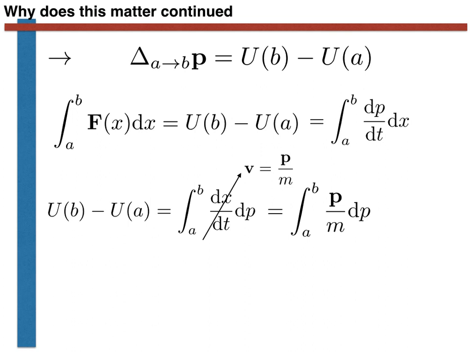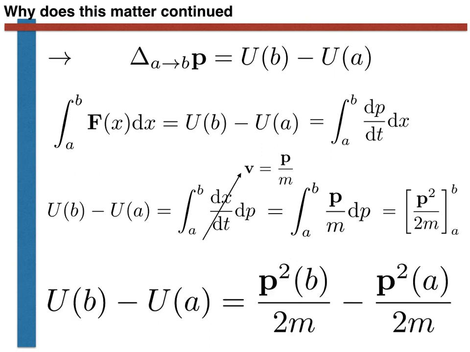Better still, we can now actually calculate this integral, and we can get something that should be very familiar. The function u is just the kinetic energy, and u of b minus u of a is just the change in kinetic energy that occurs in moving from point A to point B. This is definitely a scalar.